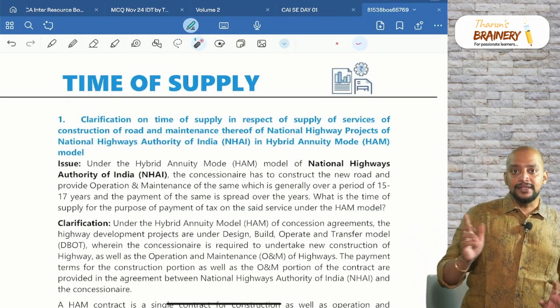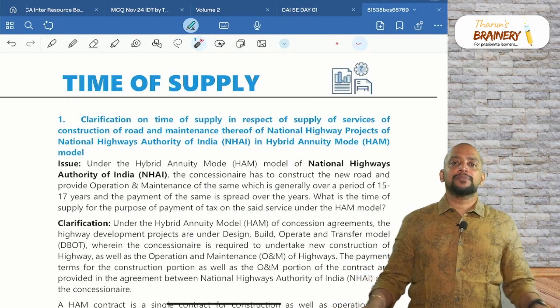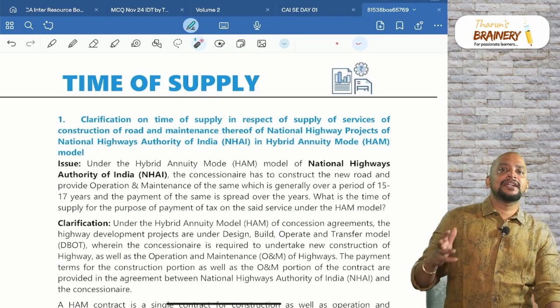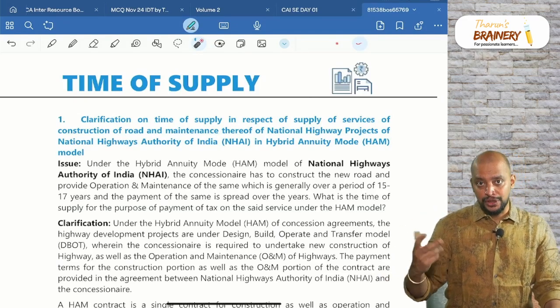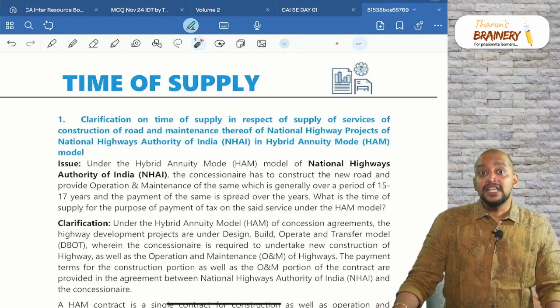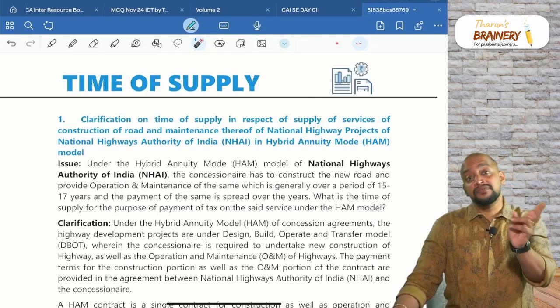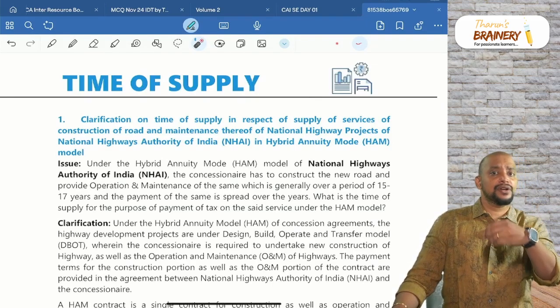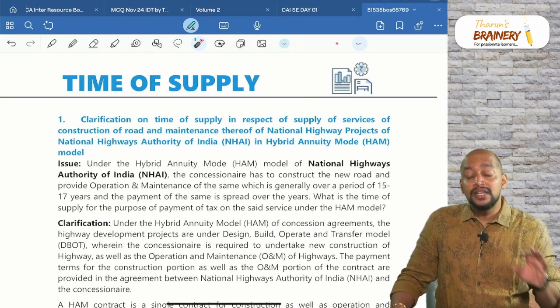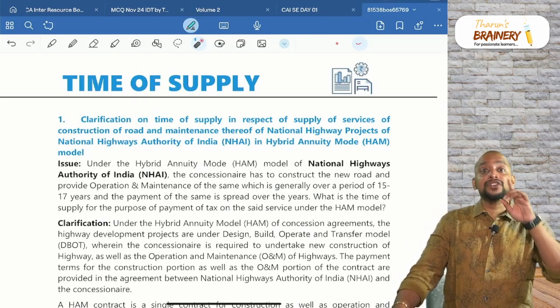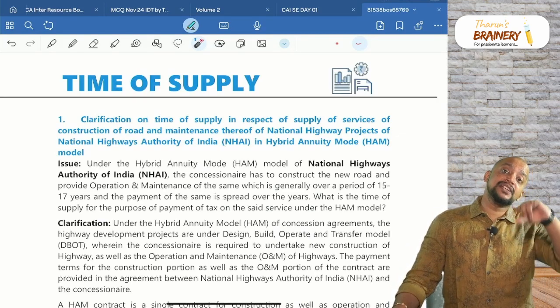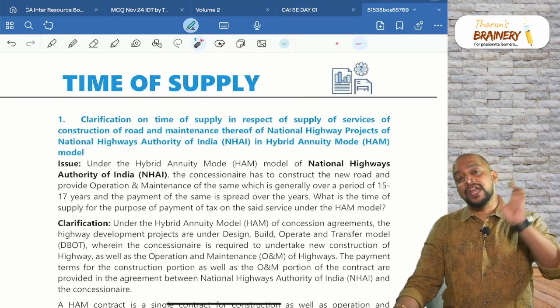Then how to determine the time of supply in this case? Time of supply under section 13 subsection 2, services, forward charge mechanism. If the invoice is given within the due date, just now we discussed the due date, then the date of invoice or date of payment, whichever is earlier. If the invoice is not given within the due date, then whenever the service is completed or payment, whichever is earlier.